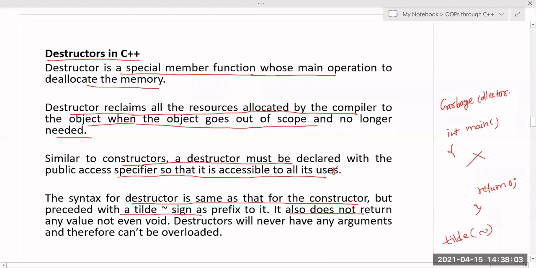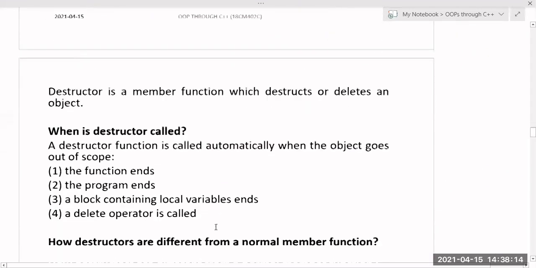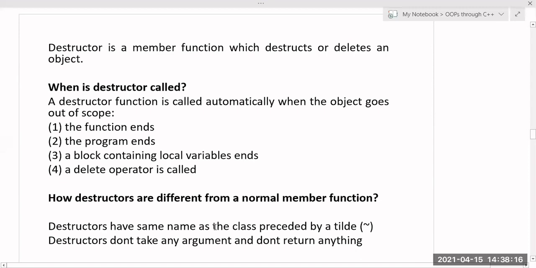It also does not return any value, not even void. Destructors will never have any arguments and therefore cannot be overloaded. This is very important. We'll discuss those two differences because they are the most expected questions. So what is a destructor?